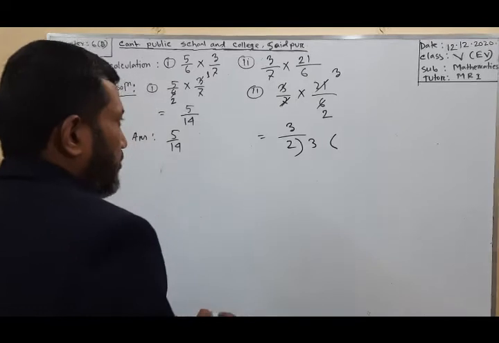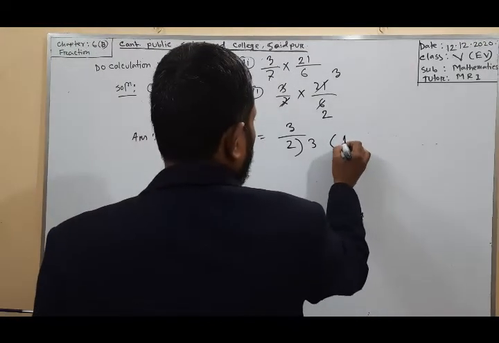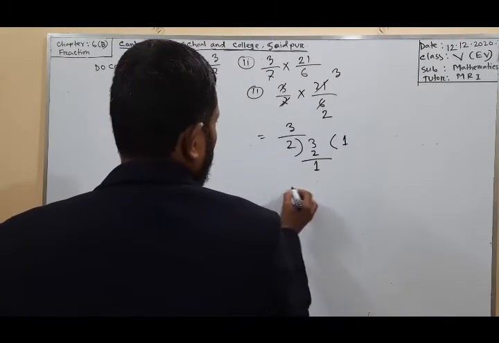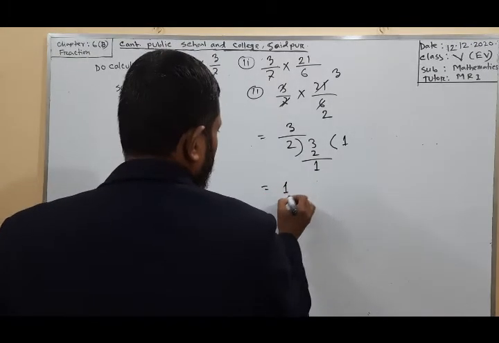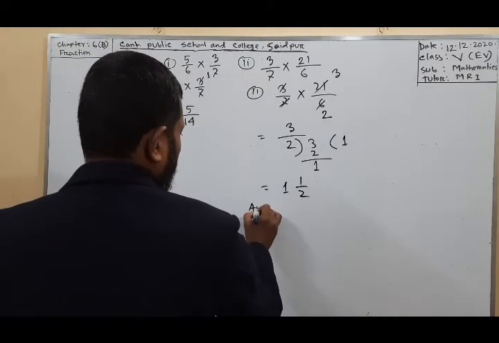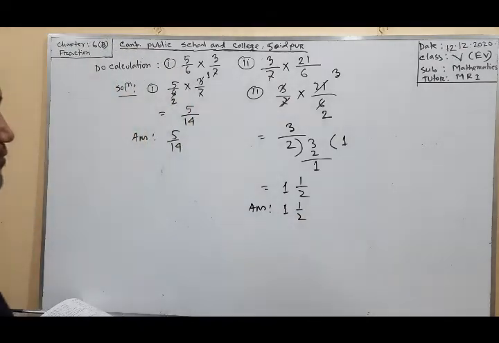Now I convert this improper fraction to a mixed fraction. 2 ones are 2, remainder 1. So the mixed fraction of 3 by 2 will be 1 integer 1 by 2. Here the answer is 1 integer 1 by 2.